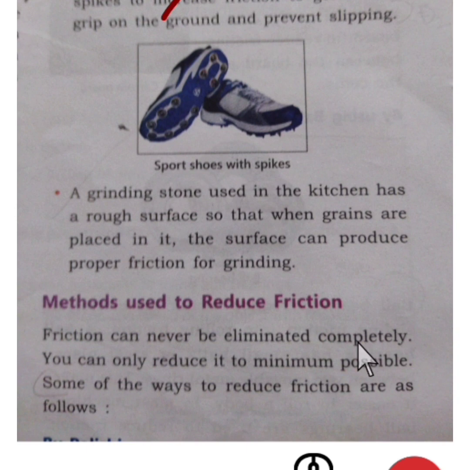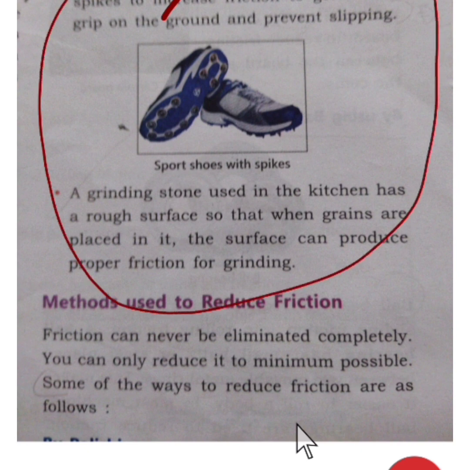One more example is given there: a grinding stone used in the kitchen has a rough surface, so that when grains are placed on it, the surface can produce proper friction for grinding. So on the basis of these explanations, what can we say? For increasing friction, we need to increase the roughness of the surface, whether by making treads, by making spikes, or by making the surface of an object rough.